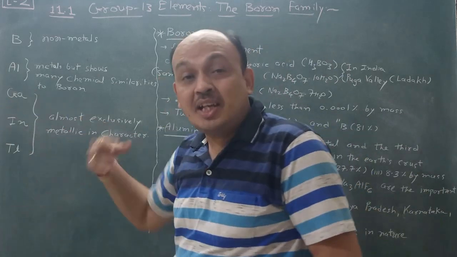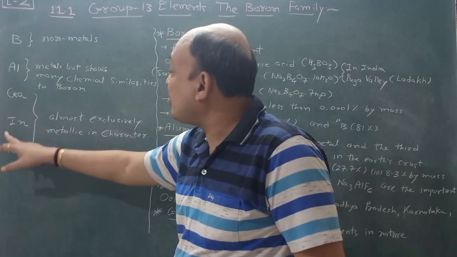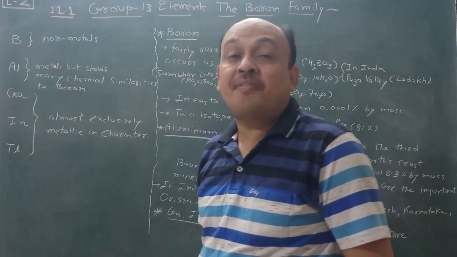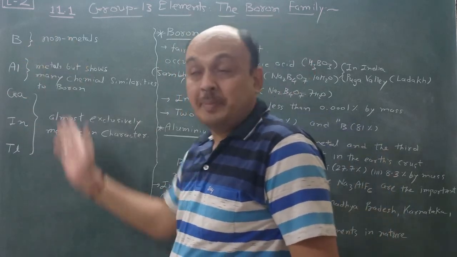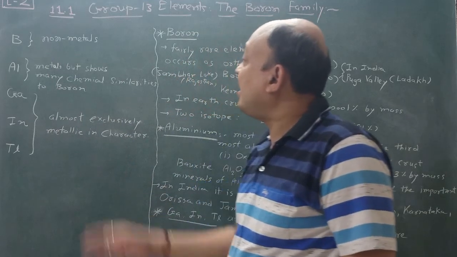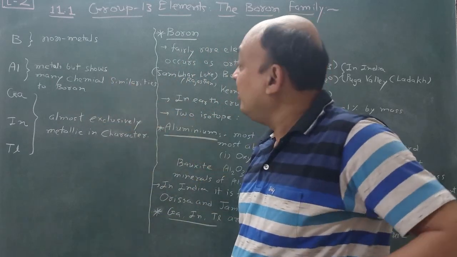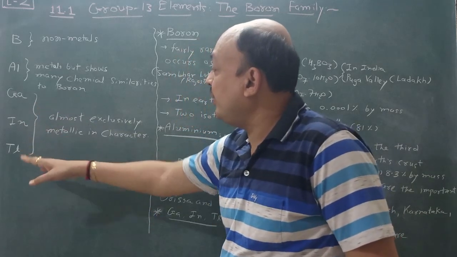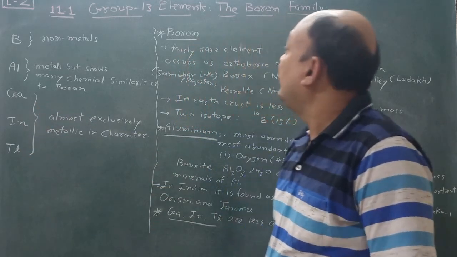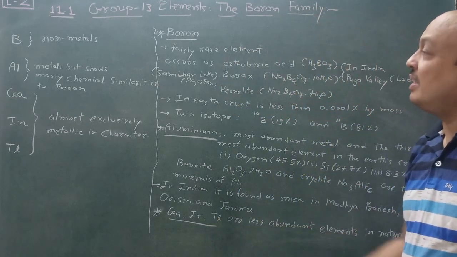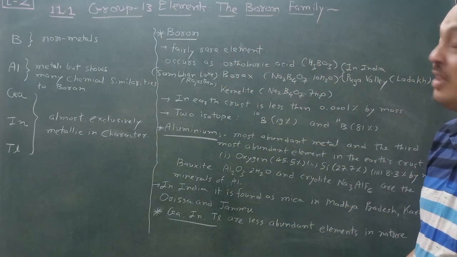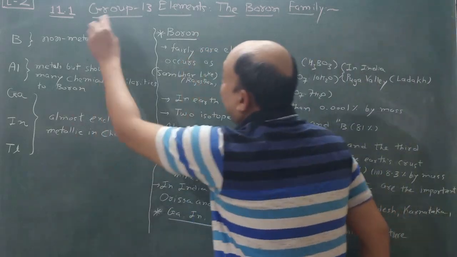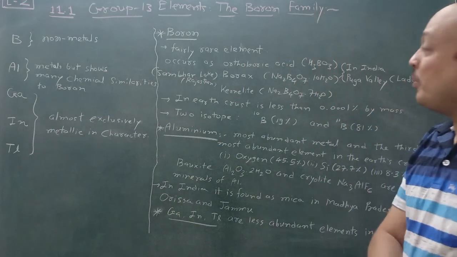Aluminium loses electrons. Gallium is also losing, indium is also losing, and thallium is also losing, but their characteristics are different in physical properties. So this is all about non-metallic and metallic characters. Gallium, indium and thallium are almost exclusively metallic in character. Now occurrence. This is the introduction part of group 13, the boron family, which belongs to group 13.